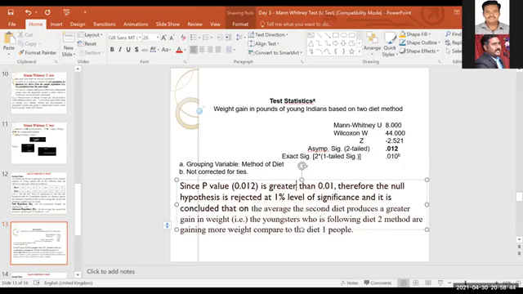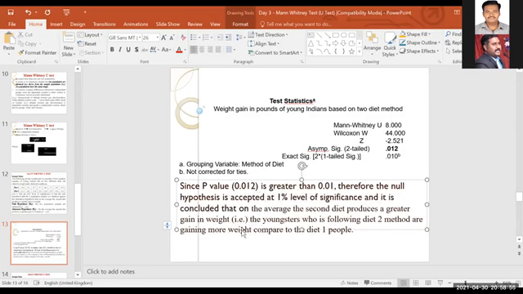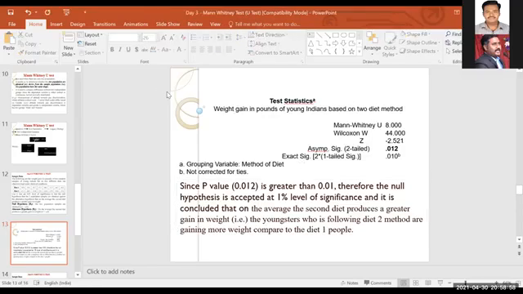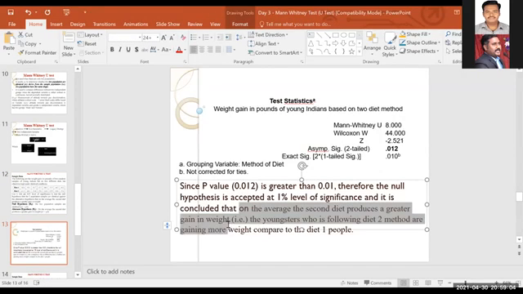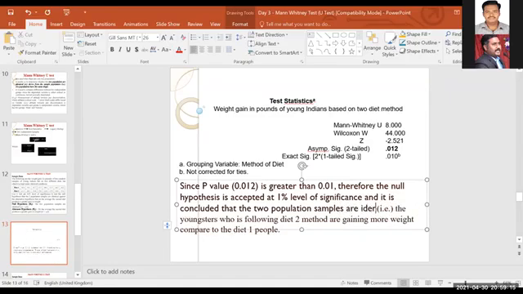Okay. Now since p-value is greater than 0.01, therefore null hypothesis is accepted. So your interpretation will change, and it is concluded, what is the null hypothesis? Concluded that the two population samples are identical.